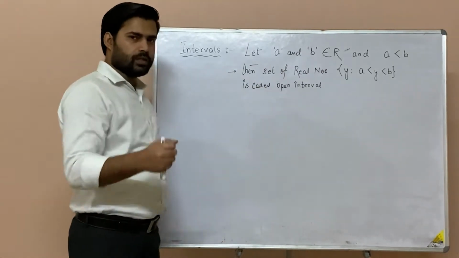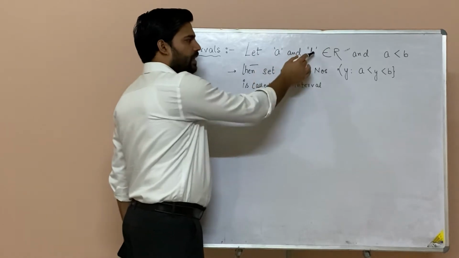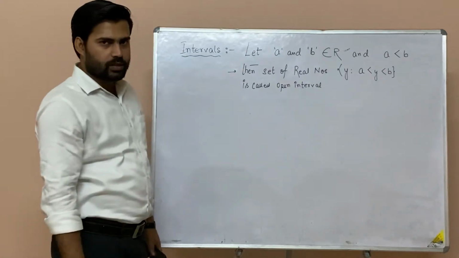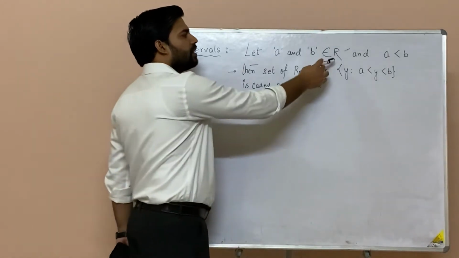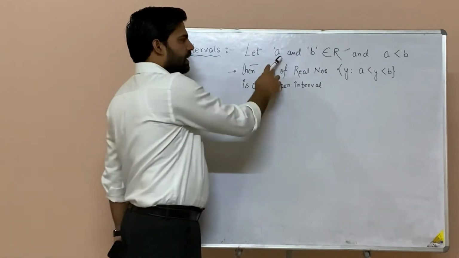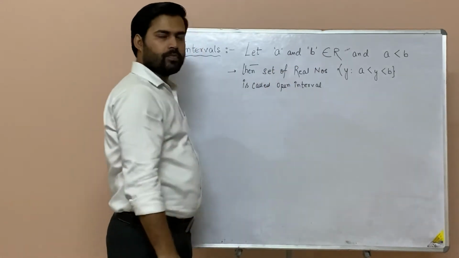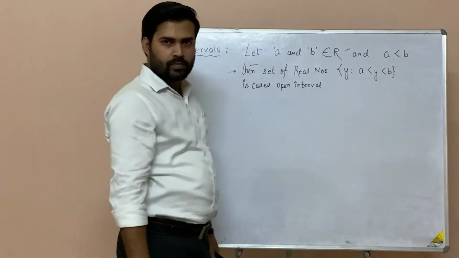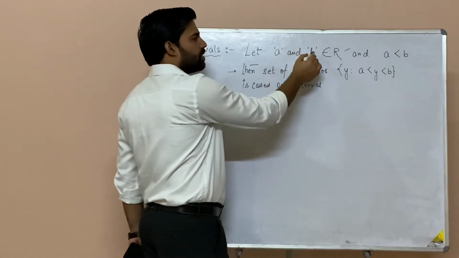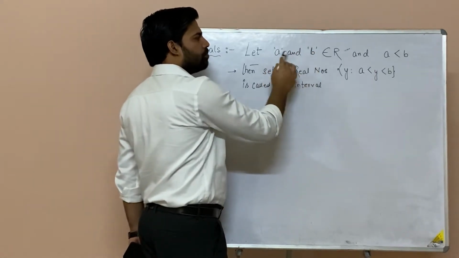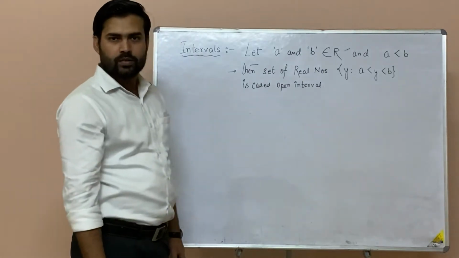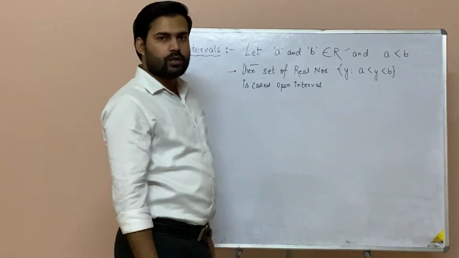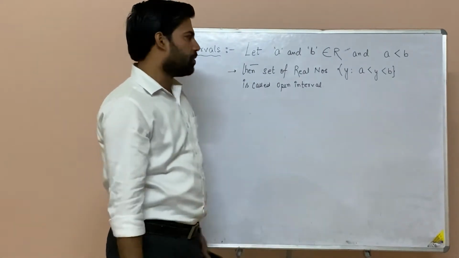Suppose I have two numbers, say a, small a, and b. Say a and b represent two specific numbers, and those two numbers are real numbers. That means a and b belong to real, and number a is smaller than b. Say this number is 2 and this number is 3. Now 2 and 3 both belong to real numbers, that's true, and 2 is smaller than 3, that is also true. So we are taking such an example.